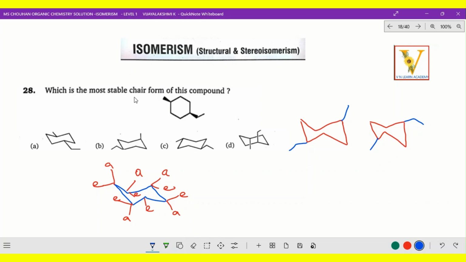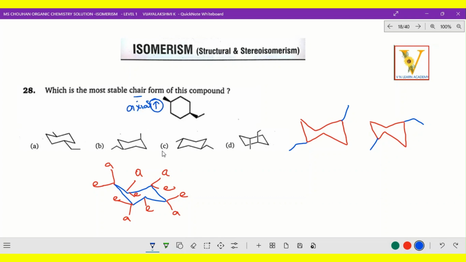Chair form of this compound. As you see in this picture, here is cyclohexane, and here a wedge position is mentioned. What do we mean by wedge position? Wedge position means it is above the plane. Above the plane means axial.